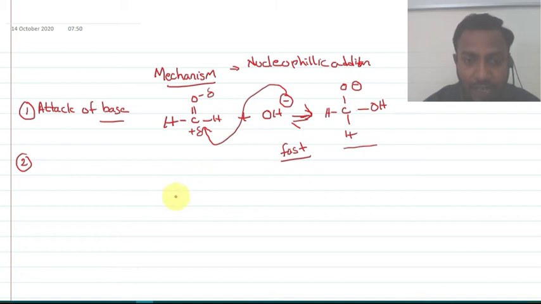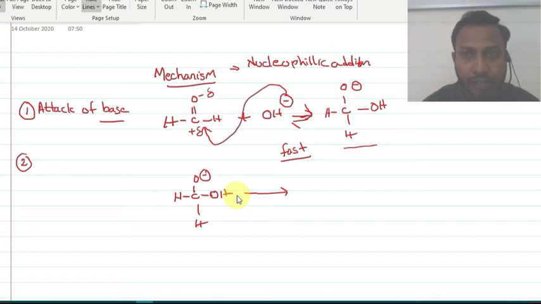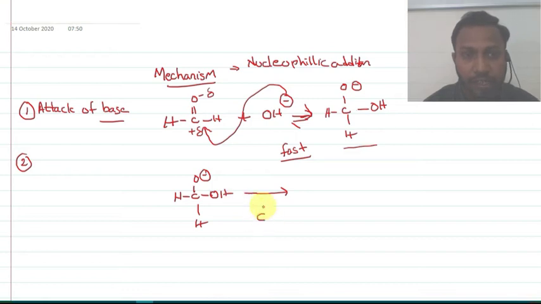Now let us see. The product which was formed, the oxide ion, is going to react with another mole of formaldehyde, HC double bond O bond H.